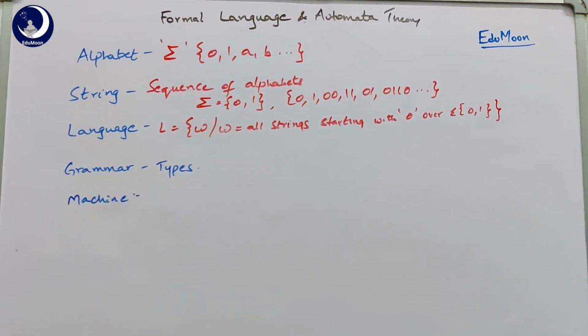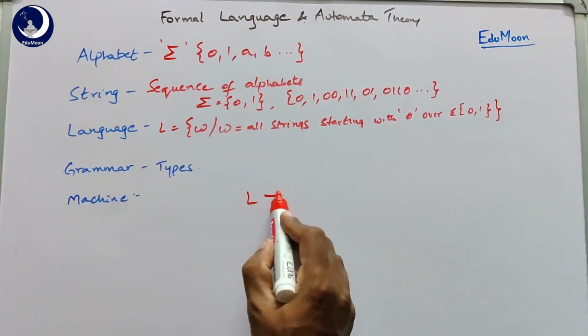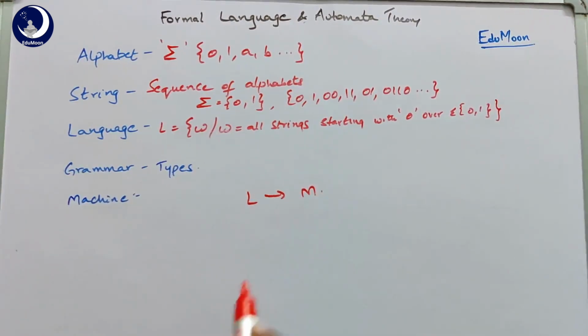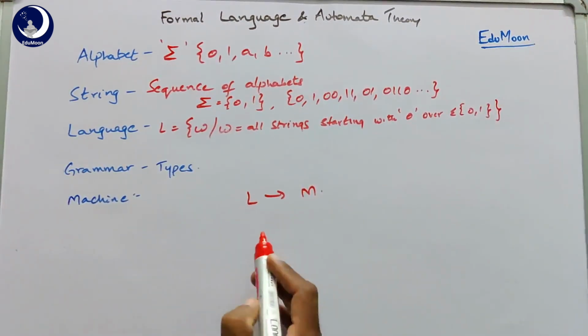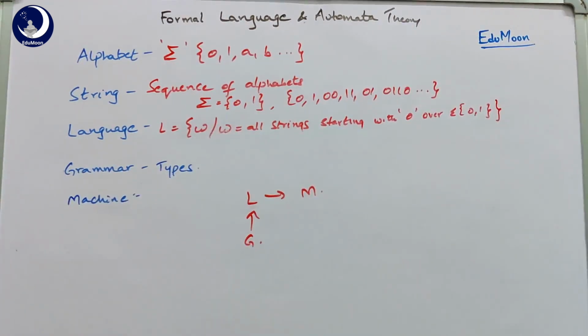So every language can be designed or else accepted using a machine M, and is generated by a grammar G. So there is a relation between every language with respect to a machine and a grammar, because the grammars are the rules which are generating the languages and the languages will be accepted by some machine. So we study different machines and different grammars. So there are 4 types of grammars and 4 types of machines, which are categorized using a concept called the Chomsky hierarchy that we are going to discuss in the next video.